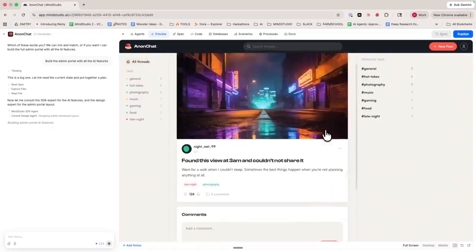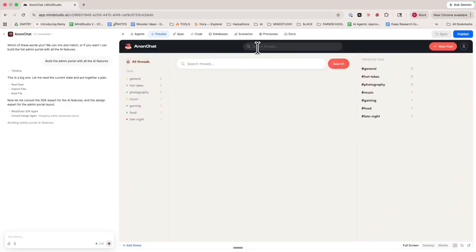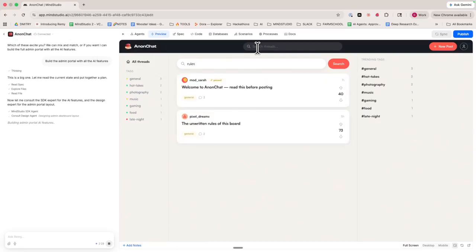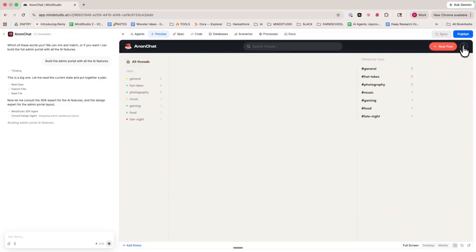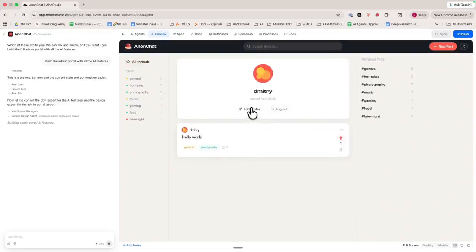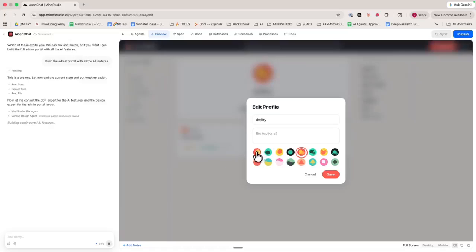And I really love the way it looks. We've got search, and so I can search for, let's say, rules. Nice. Unwritten rules of the board, yep. Upvote from here, downvote from here. This thing is working on one shot here. Let's take a look at the profile. Here's my post that I made. I can edit my profile.